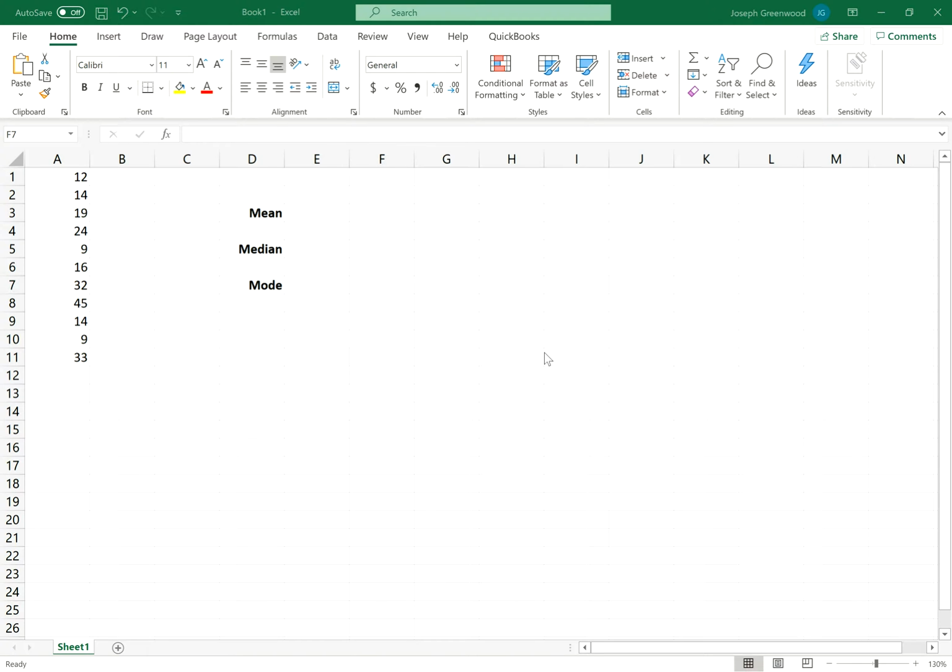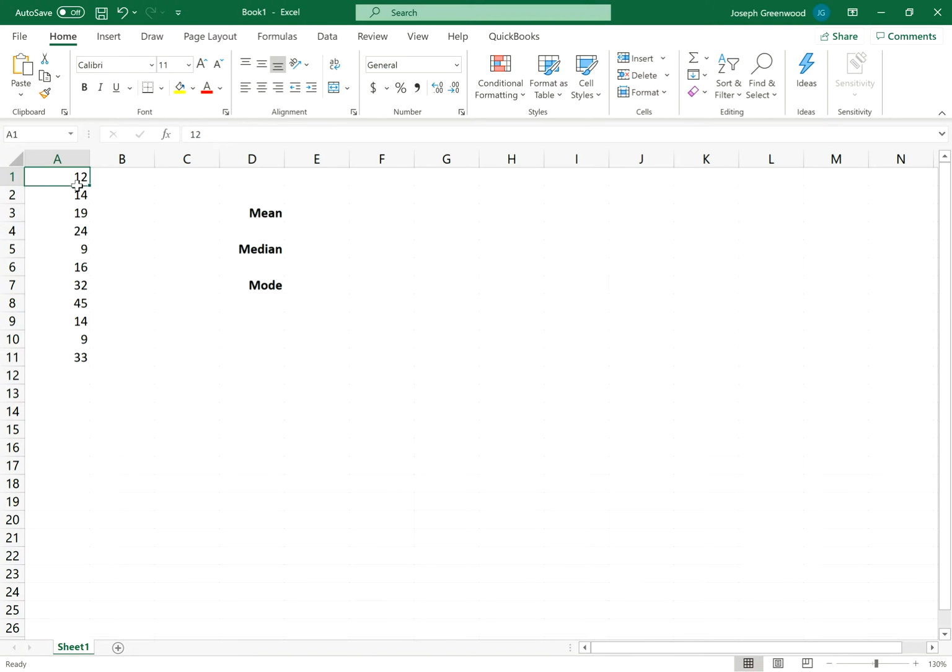The most basic of statistical calculations is to find the center of a set of data, also known as measures of central tendency. As you've learned, there's three basic measures of central tendency: mean, median, and mode. Let's start with mean and how we can use Excel to calculate that for us.